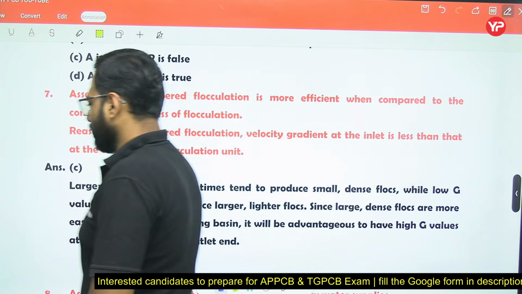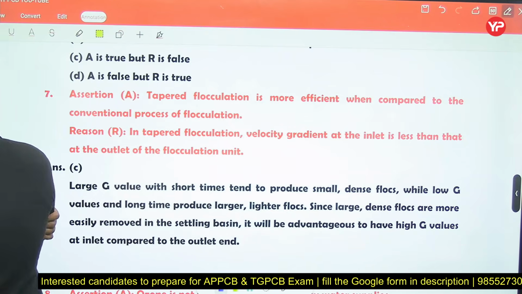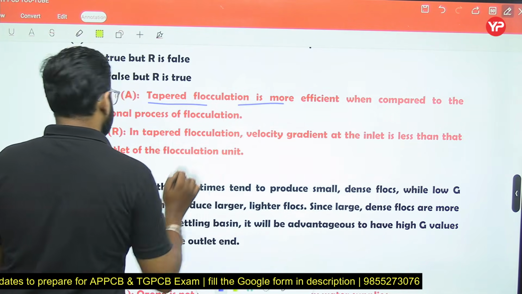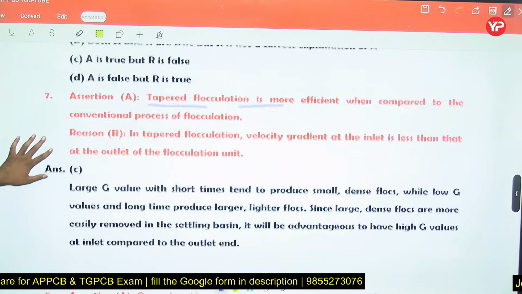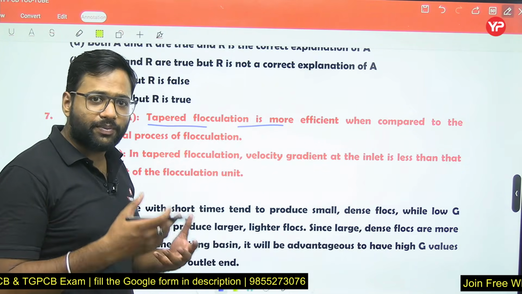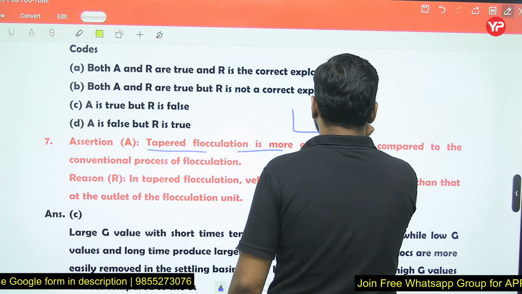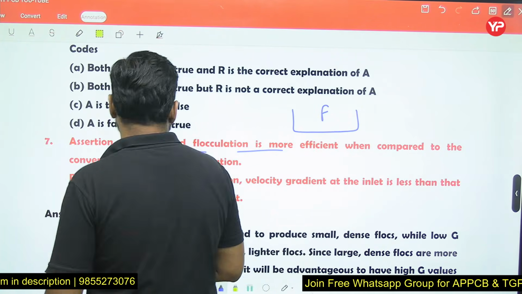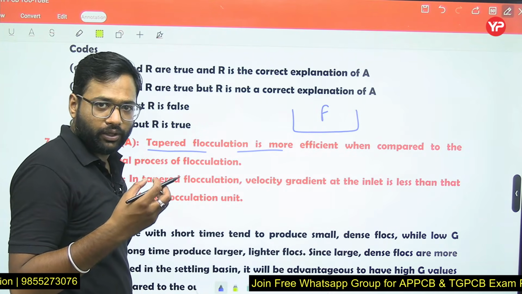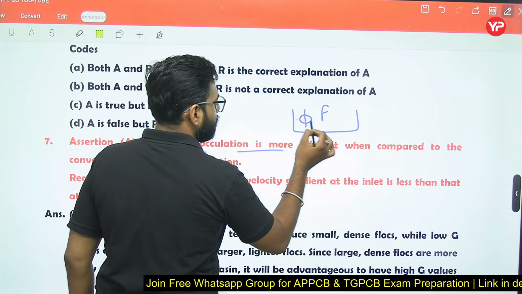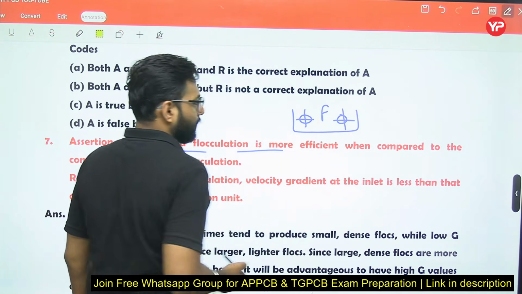Tapered flocculation is more efficient when compared to the conventional process of flocculation. Now what is the meaning of tapered flocculation? Basically, we have a flocculation tank, and in this flocculation tank we are using the slow mixing process concept. Here the shaft we have used, so we have supplied the power.